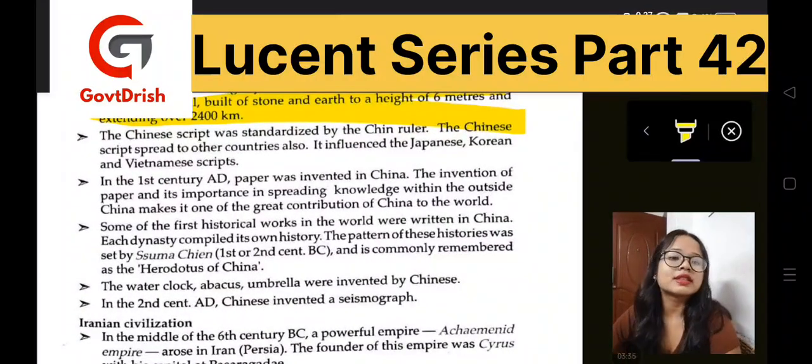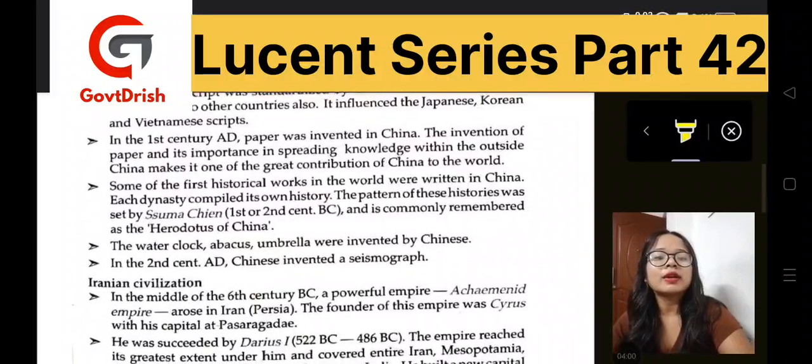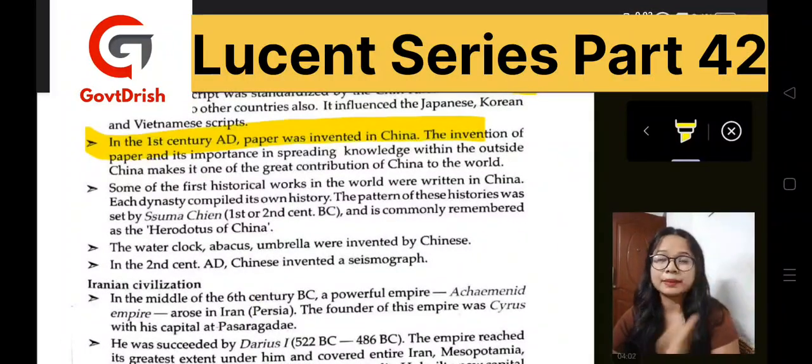Now, let's know about the literary part, the Chinese script. It was standardized by the Qin ruler who ruled for many years, and the Chinese script spread to other countries as well, including the Japanese, Korean, and Vietnamese scripts. Now, what happened in the 1st century AD?